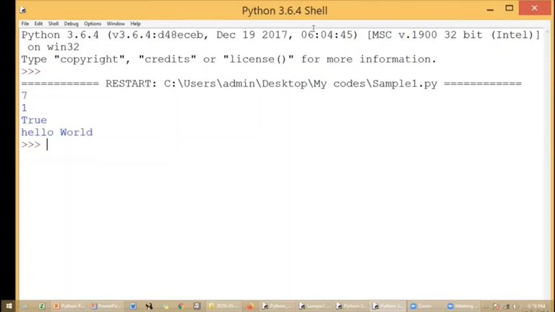Okay, clear? I believe you have understood how to work with both interactive mode and script mode. Normally interactive mode means 1 or 2 lines of code you can try with the interactive mode, and if there are a bunch of lines of code, then definitely you have to move with the script mode. Type your code there, save it using the .py extension. Then you can run the code and you'll be able to see the output in the Python shell.